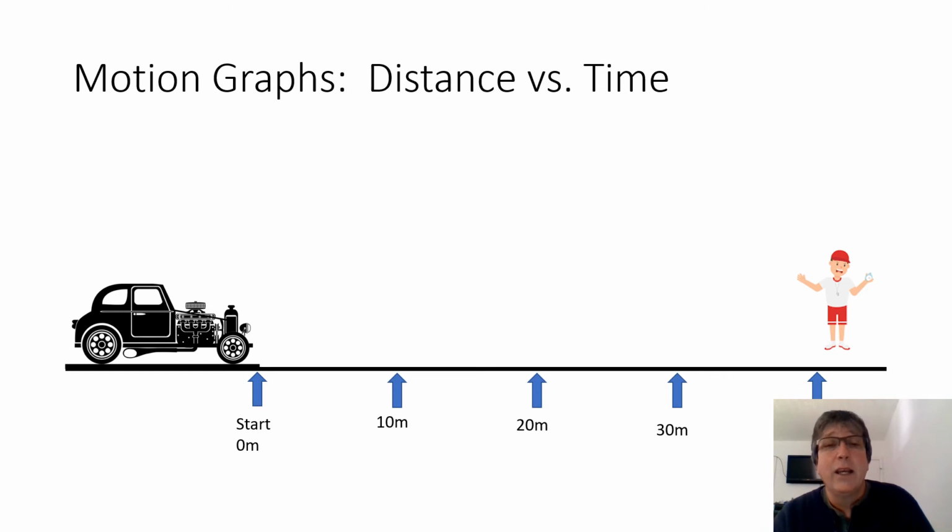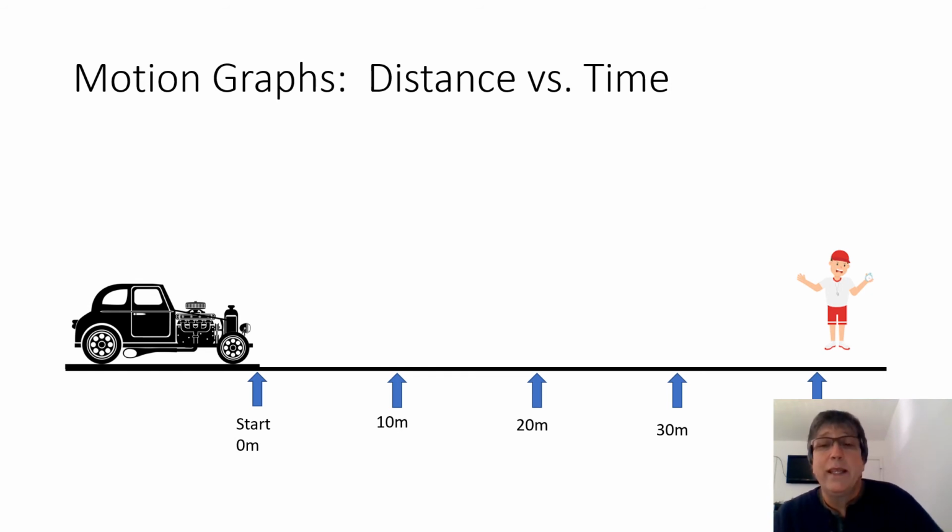And as he got to 10 meters, we could measure the time it took to get 10 meters and write that down. And as he got to 20 meters, we could measure the time it took from the start all the way to 20 meters and write that down. And then at 30 meters, we could record the time from the start all the way to 30 meters. And finally, over my head back there would be 40 meters. We could measure the time for that too.